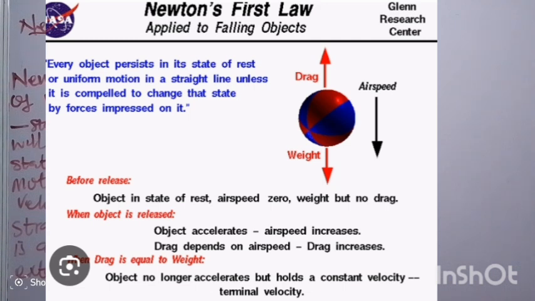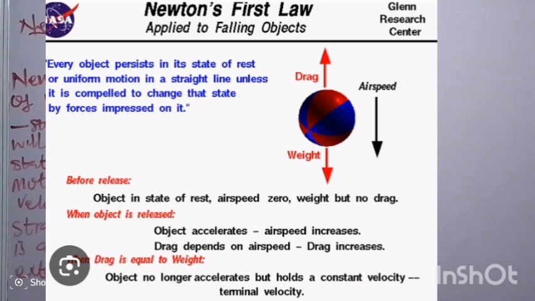But when the object is released from this height, the airspeed increases, and the drag depends on the airspeed. The airspeed increases, therefore the object accelerates. As I said, the drag depends on the airspeed.